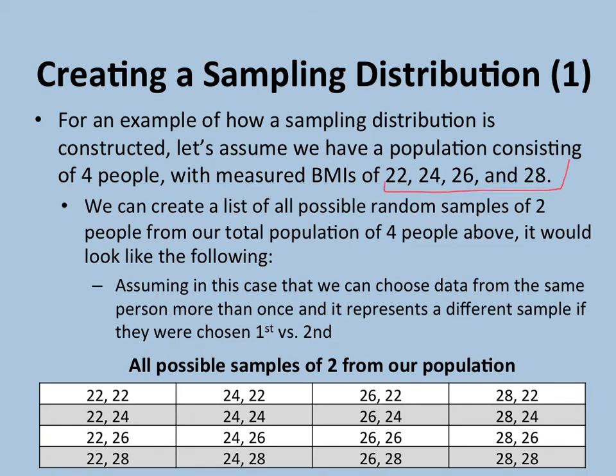Let's assume for this example that we can choose data from the same person more than once, and it represents a different sample if they were chosen first versus second. All possible samples of the 2 people's BMIs would look like our table below, with 16 total possible samples. For example, our first sample has 22 twice. Our second sample consists of the observation of 22 and the observation of 24.